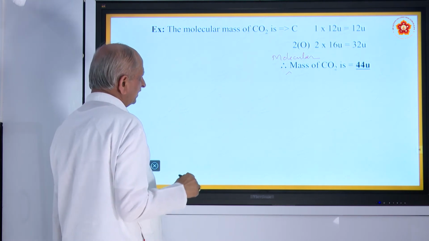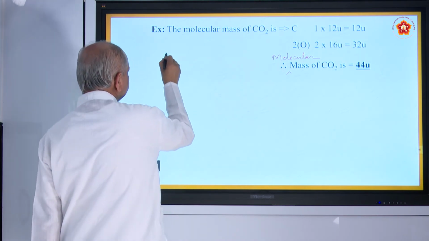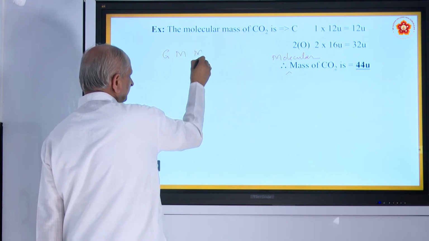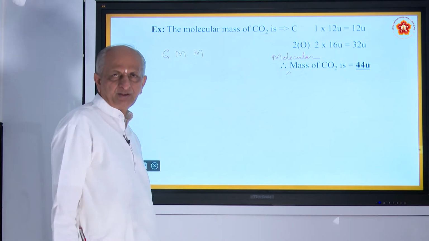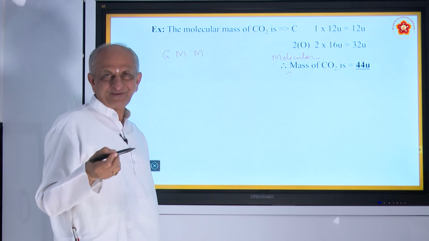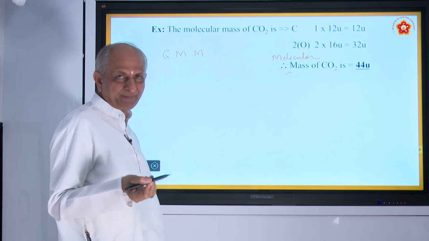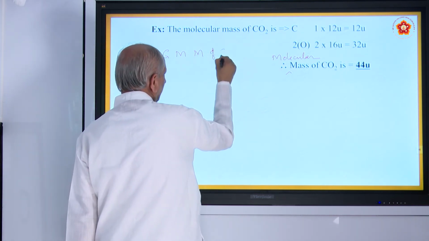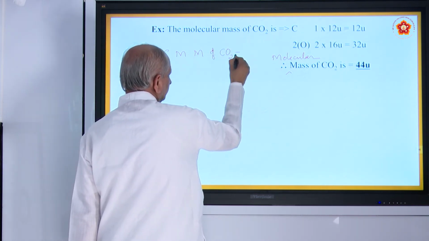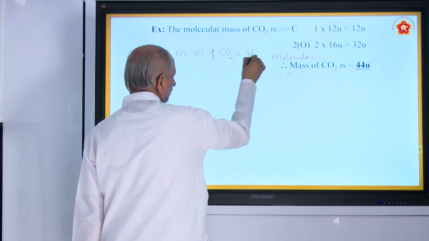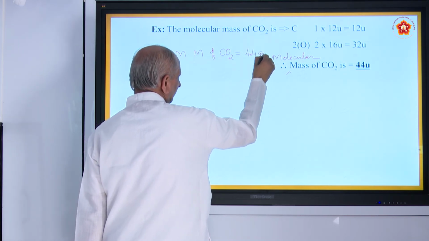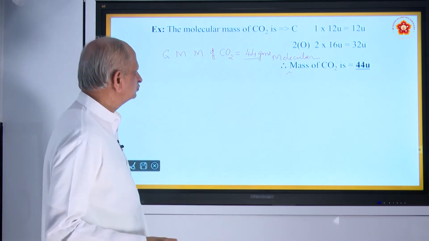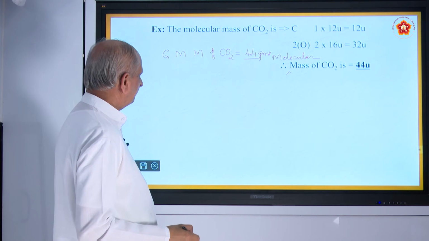And the same thing if you write in grams, we call it GMM. Please note these names because if you go to science in PUC, we use all short forms or abbreviations. GMM means gram molecular mass of carbon dioxide is equal to 44 grams. There it is U, now we use the word grams.